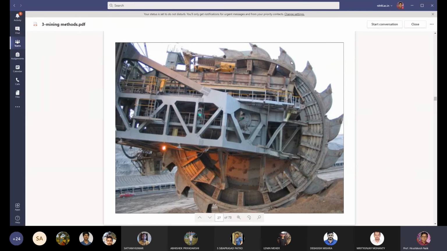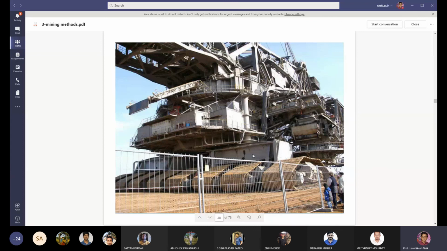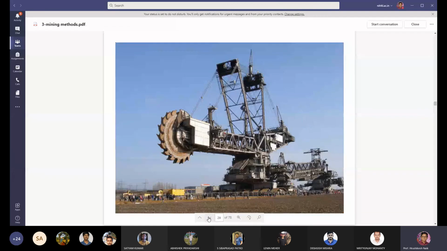These are the wheels: 1, 2, 3, 4, 5, 6, 7, 8, 9, 10, 11, 14. So a number of wheels are there, a number of buckets are there, and this is the wheel. The wheel is rotating in the anti-clockwise direction. This is the size of the machine, a very big size machine, the bucket wheel excavator machine.